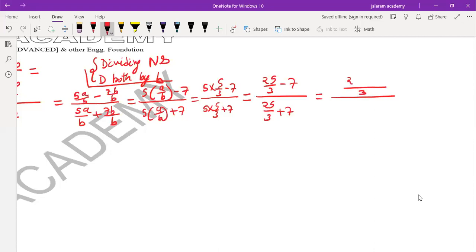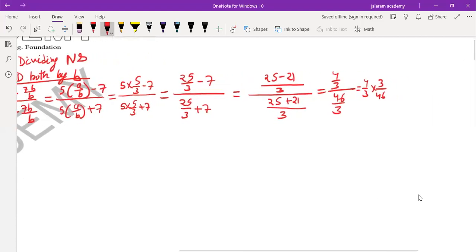LCM is 3 in the numerator. So 25 minus 21 by 3 over, LCM is again 3, 25 plus 7 threes are 21. So it is 4 by 3 over 46 by 3, 25 plus 21 is 46 by 3, which is equal to 4 by 3 into the reciprocal of the denominator, and these 3s will be cancelled out. So the final answer is 4 by 46. Both of them are divisible by 2: 2 into 4, 23 into 46. So the final answer is 2 by 23.